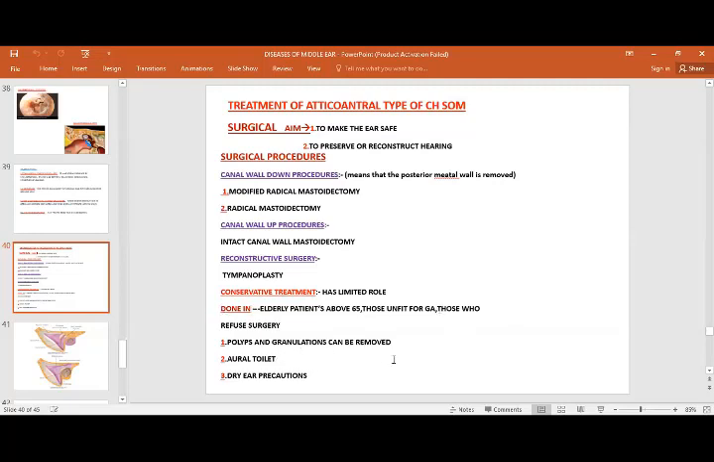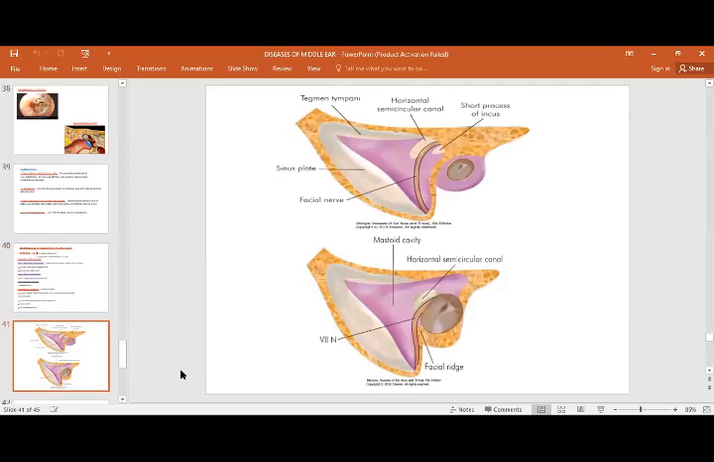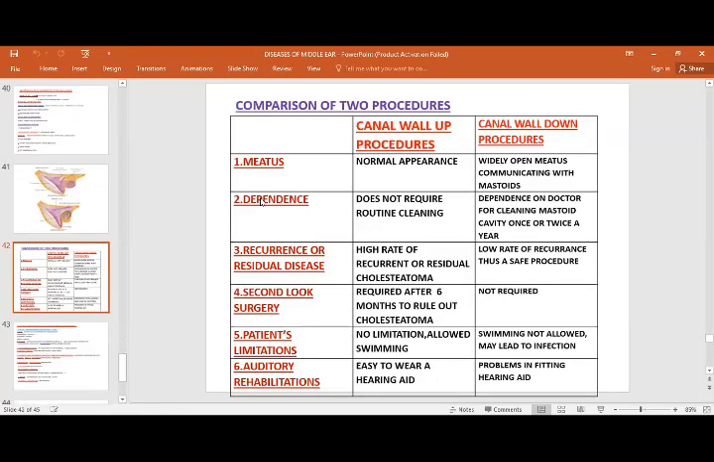And polyps can be removed. In this case, conservative treatment includes aural toilet, continuous aural toilet if there is acute infection, and keeping the ear dry. This is basically, you can see, a cavity formation in the case with the external layer. And in this condition, the most important thing which you want to preserve is the facial nerve. So we need to know the whole anatomy of the ear, the posterior ear canal, so that then only we can do this. So, comparison of two procedures, canal wall up procedure and canal wall down.